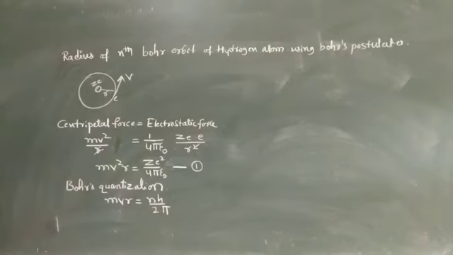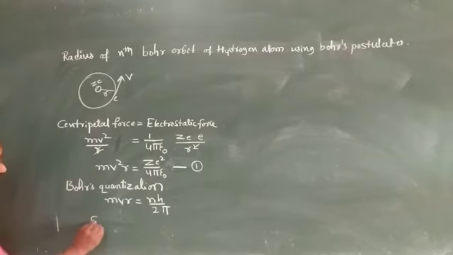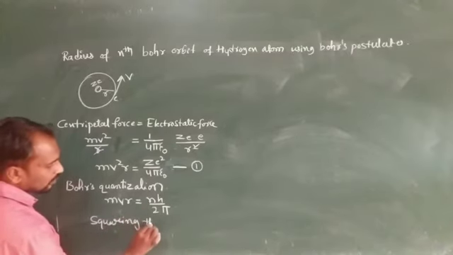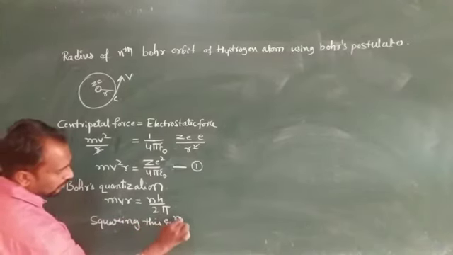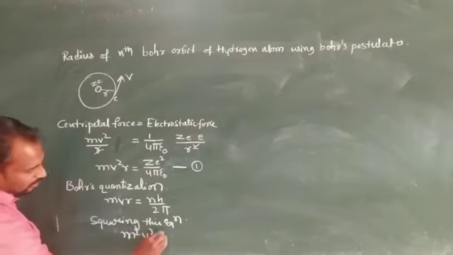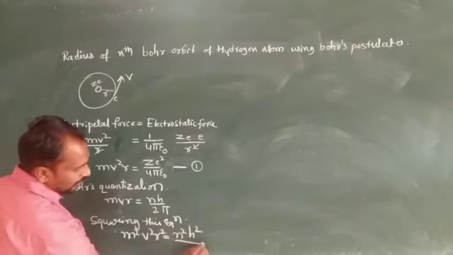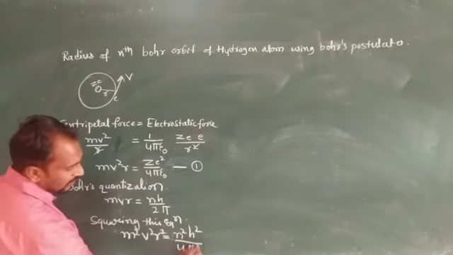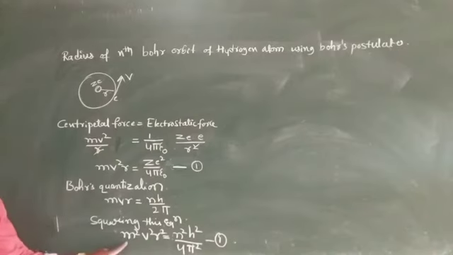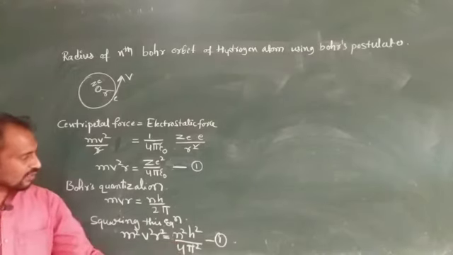Okay, and here, squaring this equation, both sides squaring, means m square v square r square is equal to n square h square divided by 4 pi square. So this one we consider as equation 2: m square v square r square is equal to n square h square divided by 4 pi square.